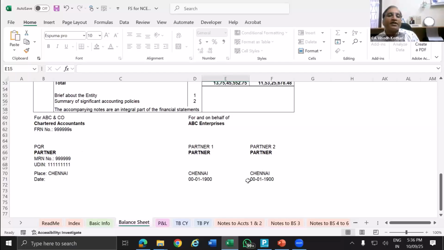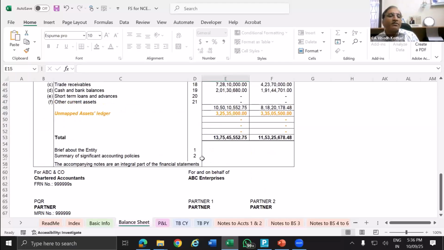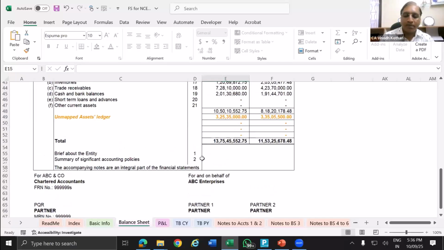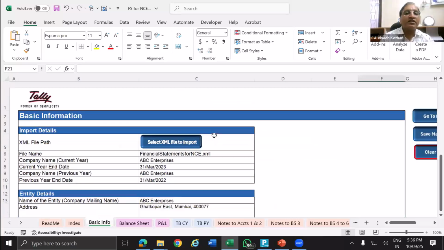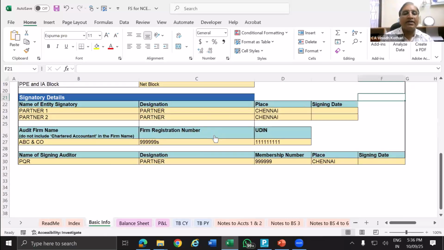So this date, separate date, again, they are provided for 2 partners. So these are the signatory details. So basic information is completed. Now we'll go to the balance sheet.